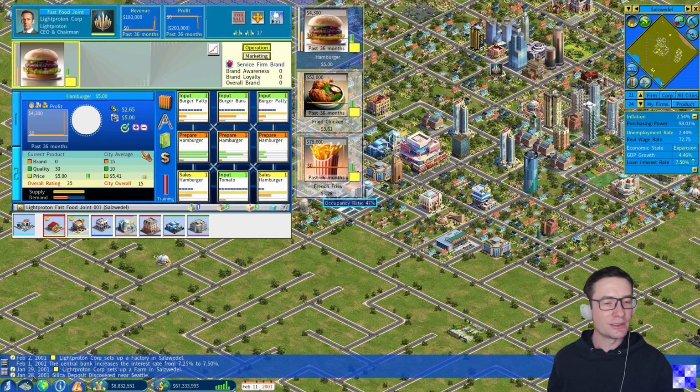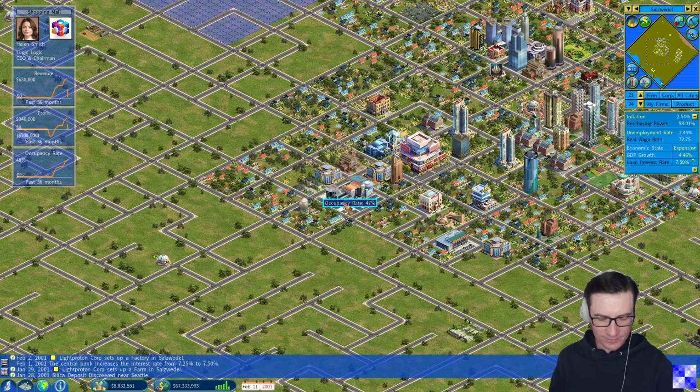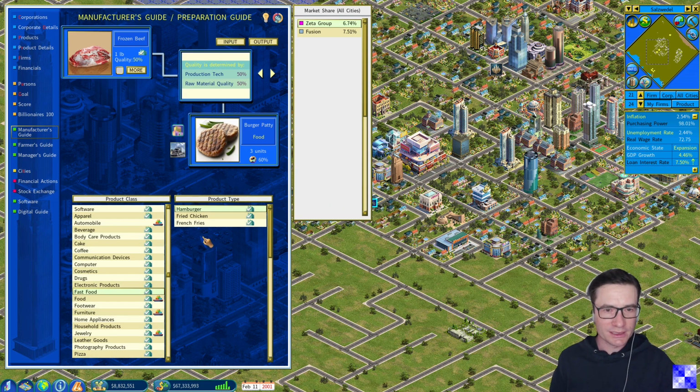This means that we need to set up R&D centers where research and development projects are run to improve the production technology and improve the overall product quality. The other aspect which improves the product quality, which we sell here in this fast food joint, is the quality of the input product. We will take care of this later. For now, we will set up R&D centers to improve the preparation technology. We can check the impact again in the manufacturer's guide.